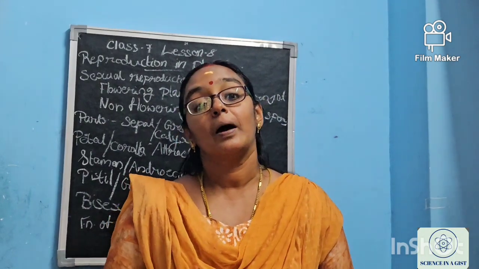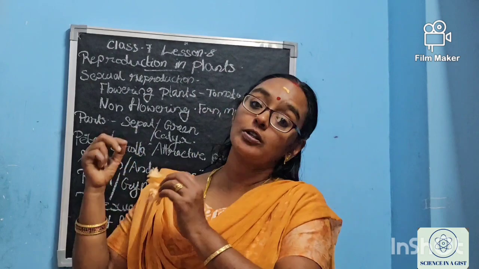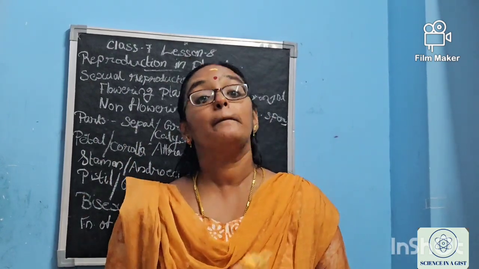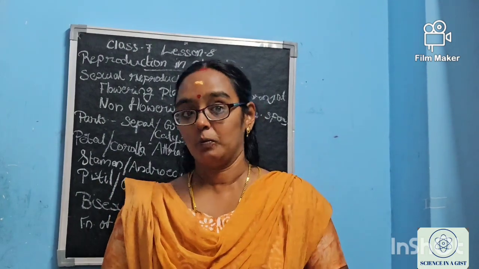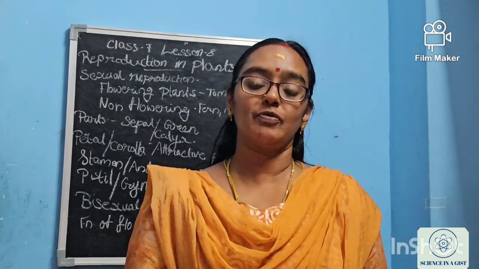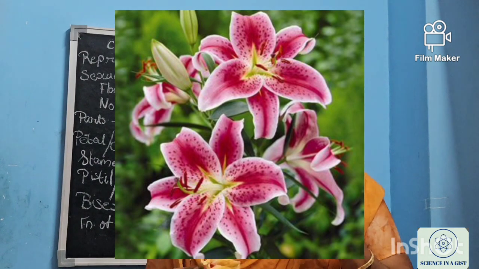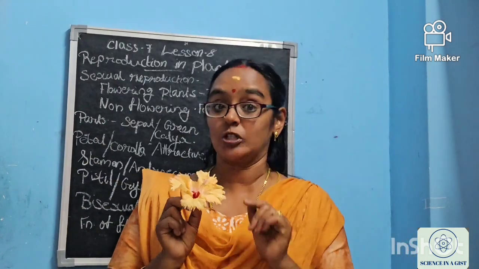Bisexual flower. Bi means two. Both are there, male as well as female. Not only hibiscus, but rose and pea flower are also bisexual flowers.